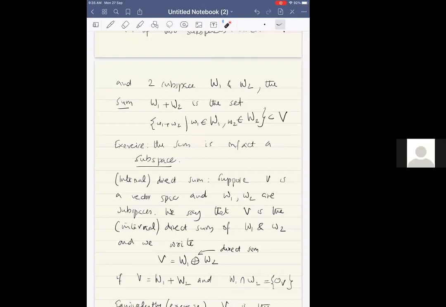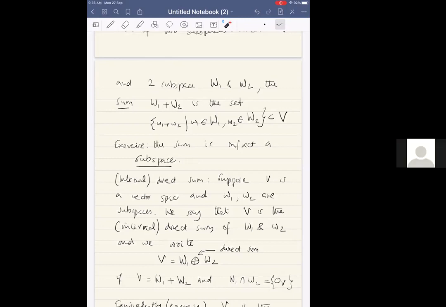Yes, sir. Got it. A priori, it's only a subset. It could be like one of those plots you see of data points on a graph, but in fact, as you take all pairs of points, all these points together actually form a subspace, and that's very easy to see.